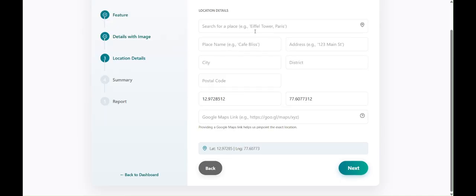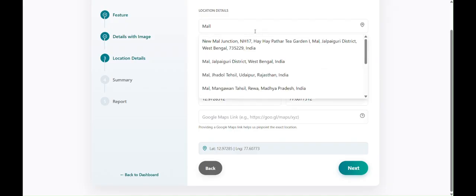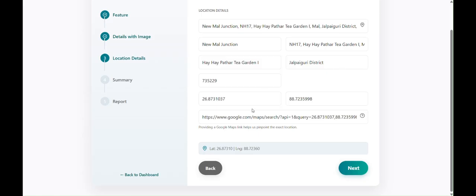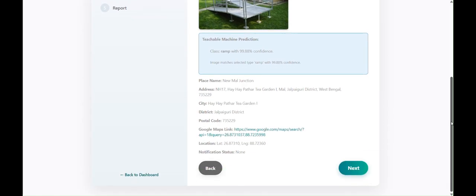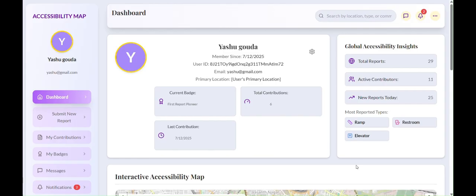In this particular section we also use a search bar. For example, if we enter Mar, it will give all these suggestions. For this we also use the OpenStreetMap API. If we select a location, it automatically fills in all the details, including the Google Map search, and then we can go to the next step. Here the summary of the report can be viewed, and then the report is submitted directly.